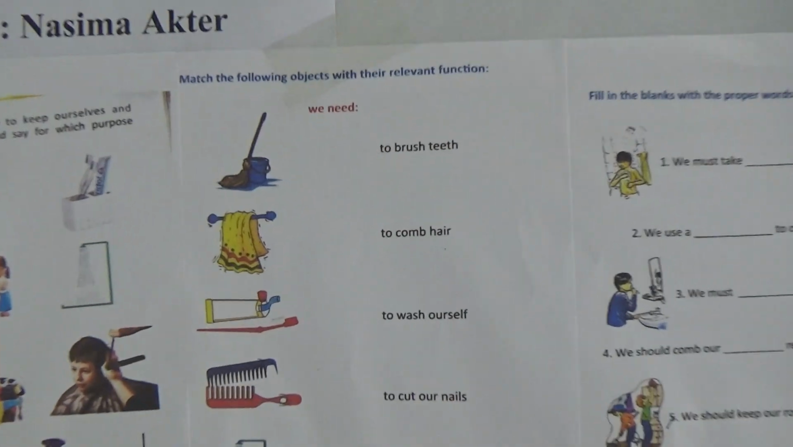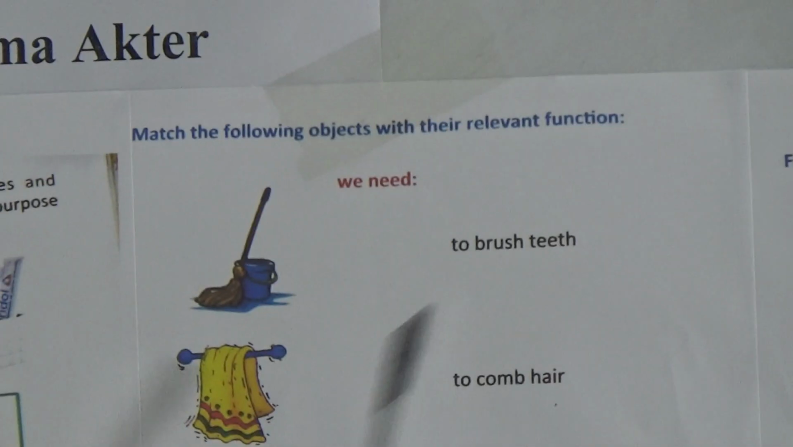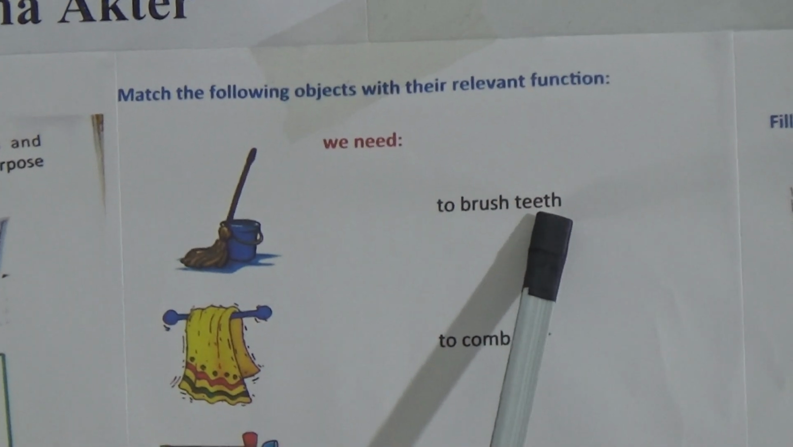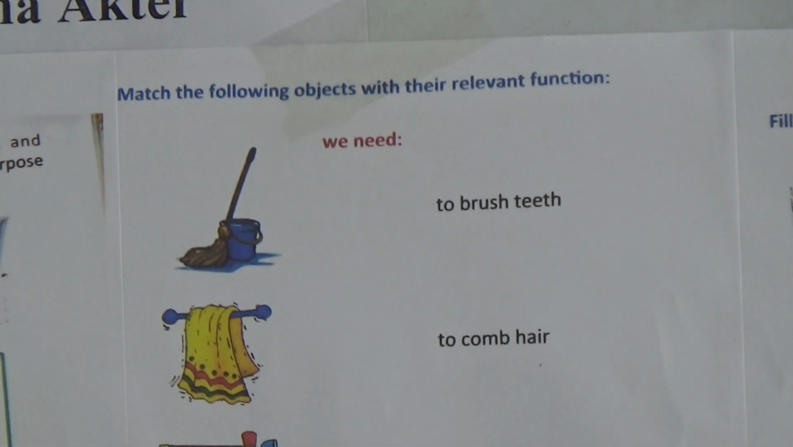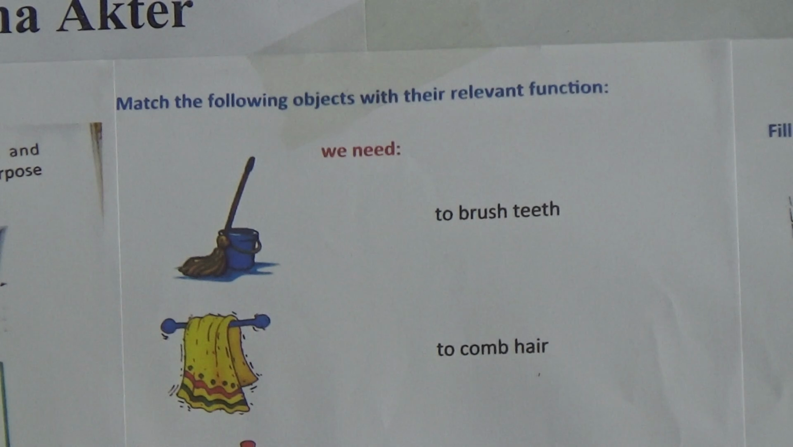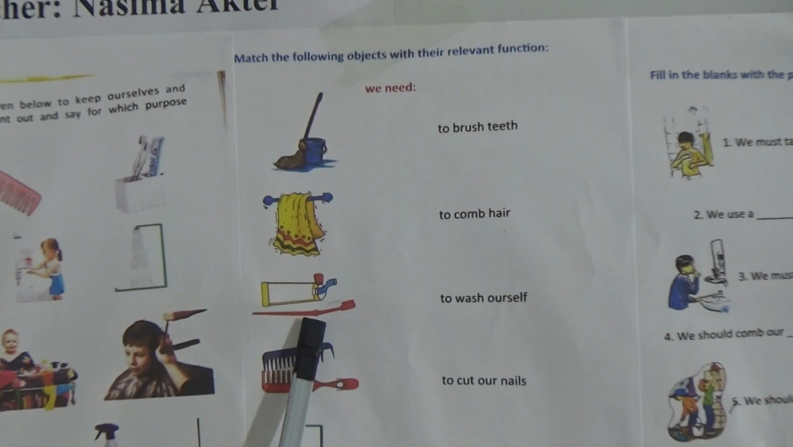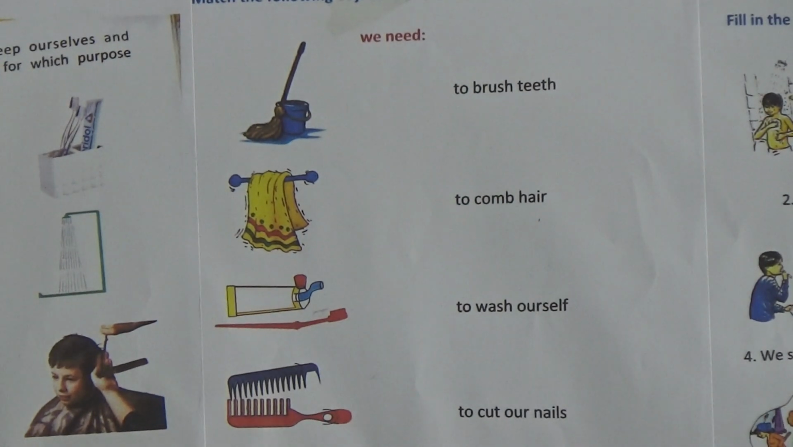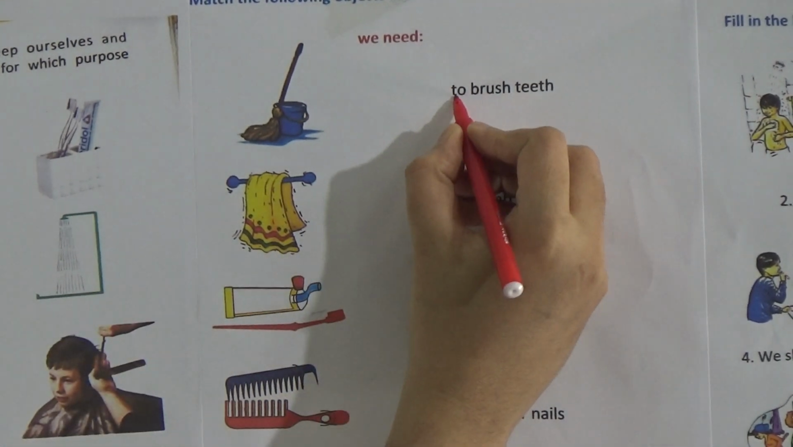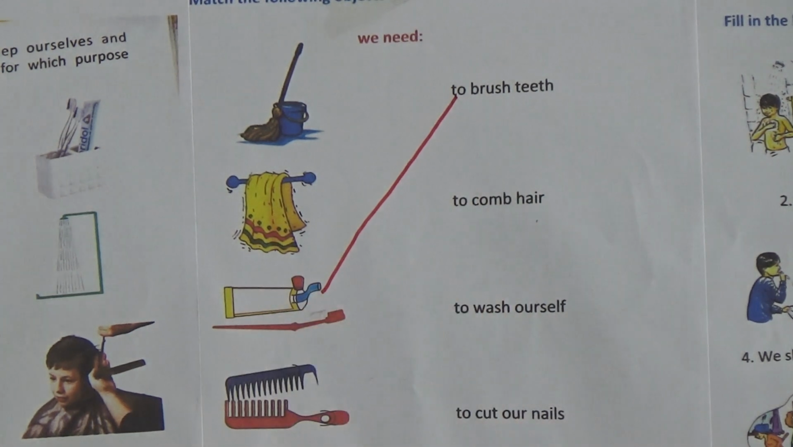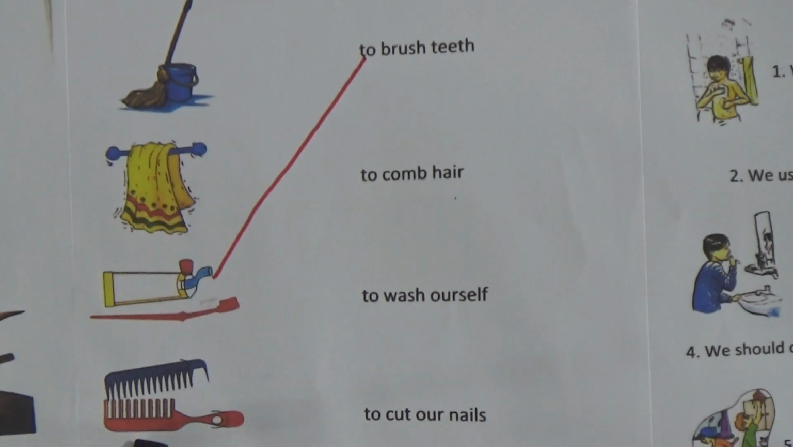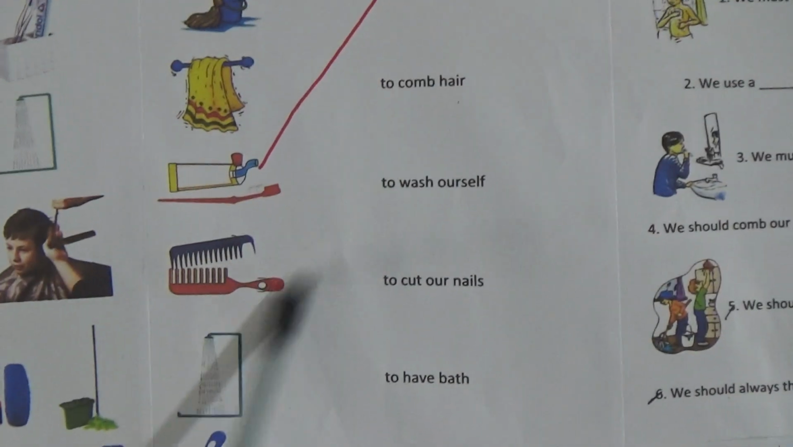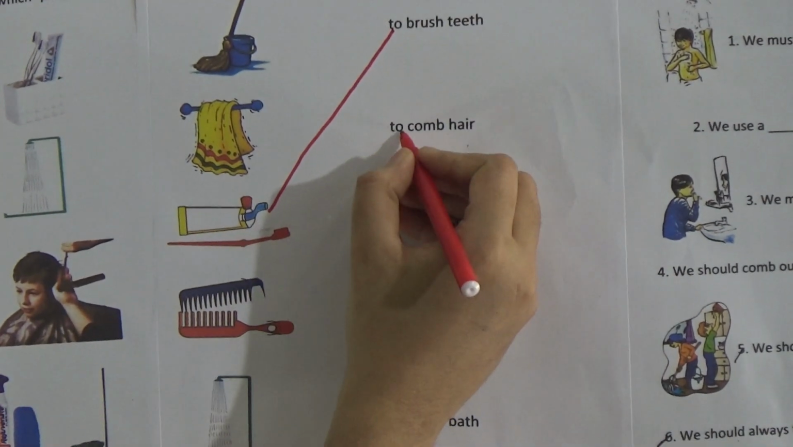Let's do this. First one, we can see to brush teeth. What you need to brush teeth? We need toothpaste and toothbrush. So we will match this toothpaste and toothbrush. So let's do this. And after that, to comb hair we need comb. So we will match here.